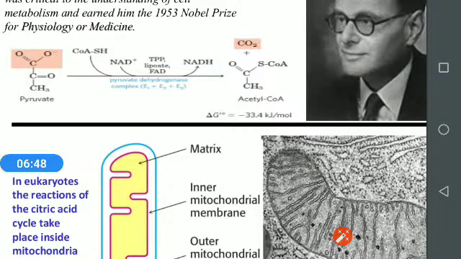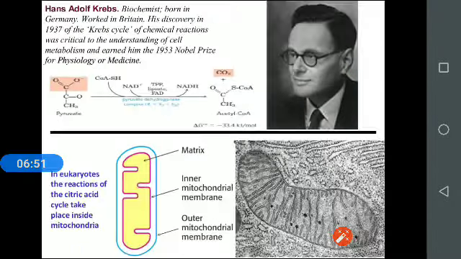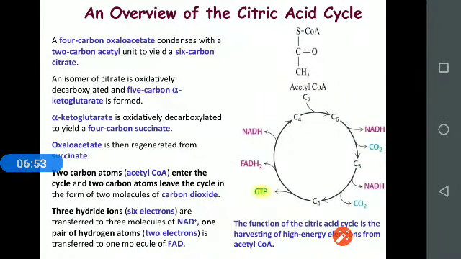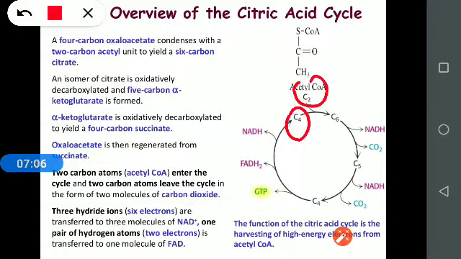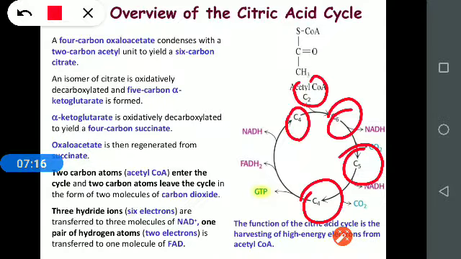Next, an overview of the citric acid cycle. Here is oxaloacetate, a 4 carbon structure, and acetyl-CoA is a 2 carbon structure. Both condense and give a 6 carbon structure, citric acid, citrate. Citrate then converts into a 5 carbon structure and then a 4 carbon structure, which regenerates the oxaloacetate. So a 4 carbon oxaloacetate condenses with the 2 carbon acetyl unit to yield 6 carbon citrate.